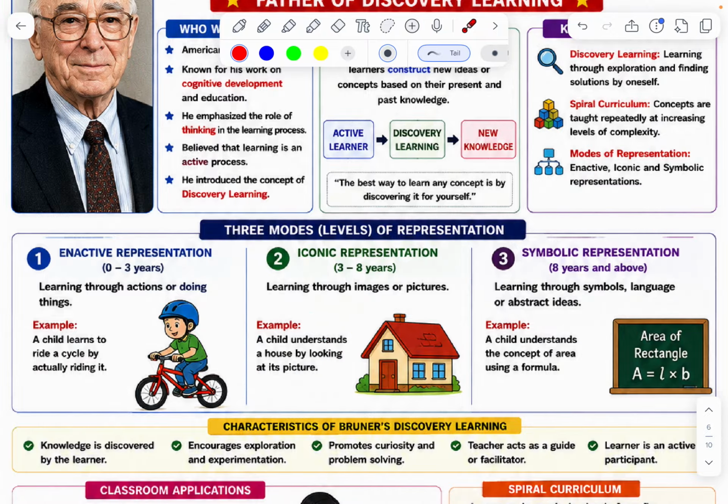Third one, symbolic representation, 8 years and above. First one, 0 to 3 years. Second one, iconic, 3 to 8 years. Third one, symbolic, 8 years and above. Learning through symbols. Example: area of a rectangle, L into B.